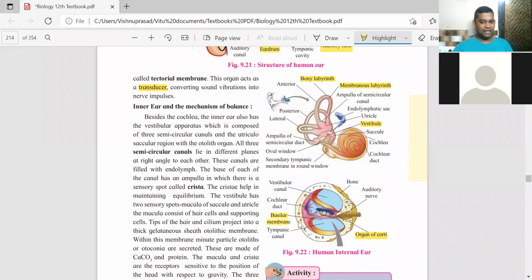From the basilar membrane, sound waves are transmitted to sensory hair cells, followed by the tectorial membrane in the organ of Corti, transmitting it to the auditory nerve, passing it to the brain. That's how we hear things. So is this part of the ear clear?